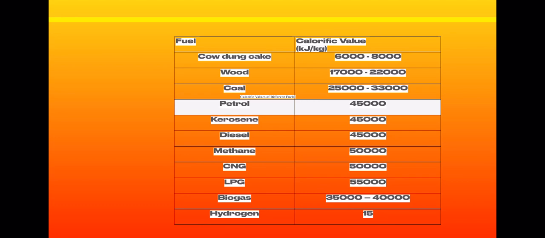And you are seeing that hydrogen has the highest calorific value, and cow dung cake, uple or kande in Hindi, has very low calorific value. So if you compare hydrogen with cow dung cake, hydrogen will be a better fuel, because cow dung cake has 6000 to 8000 kilojoule per kg calorific value, while hydrogen has 1,50,000 kilojoule per kg. Okay.